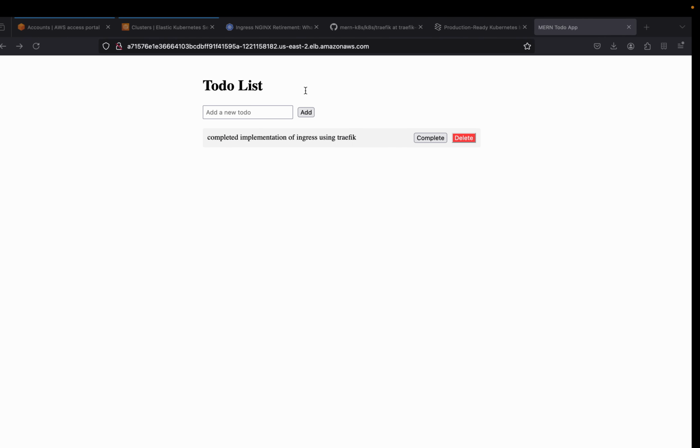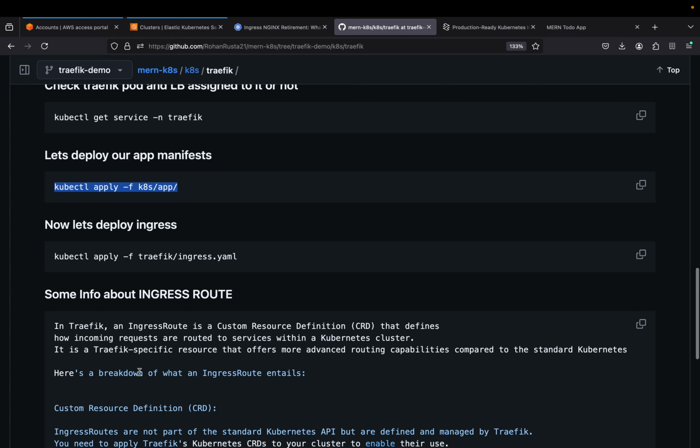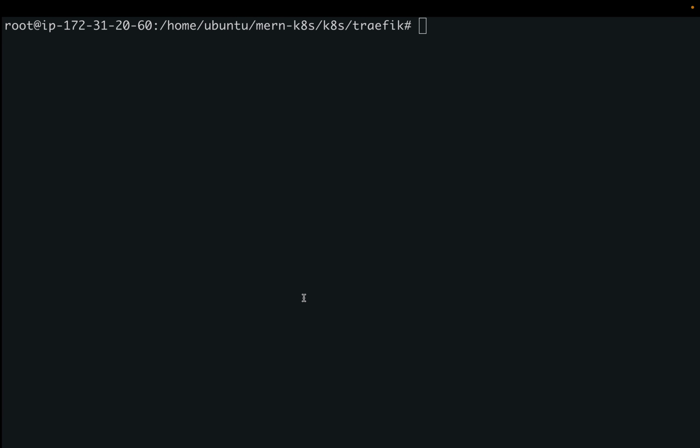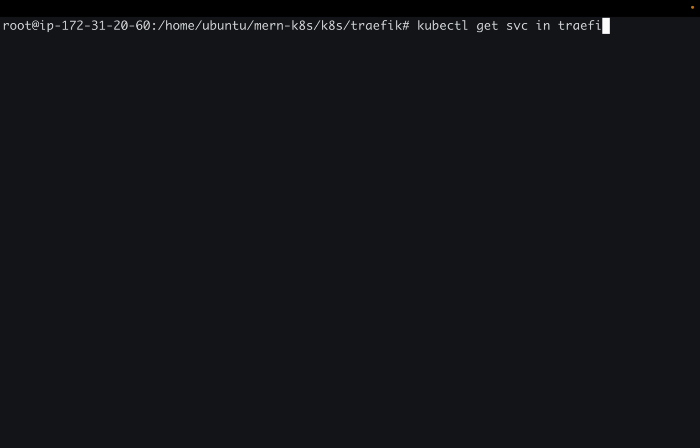So now we are left with the IngressRoute to be working here. So what I will do is I will delete the ingress entry here. kubectl, oh, one more thing. Let me show you that. So this is the same load balancer IP we get, which is running by the Traefik pod.